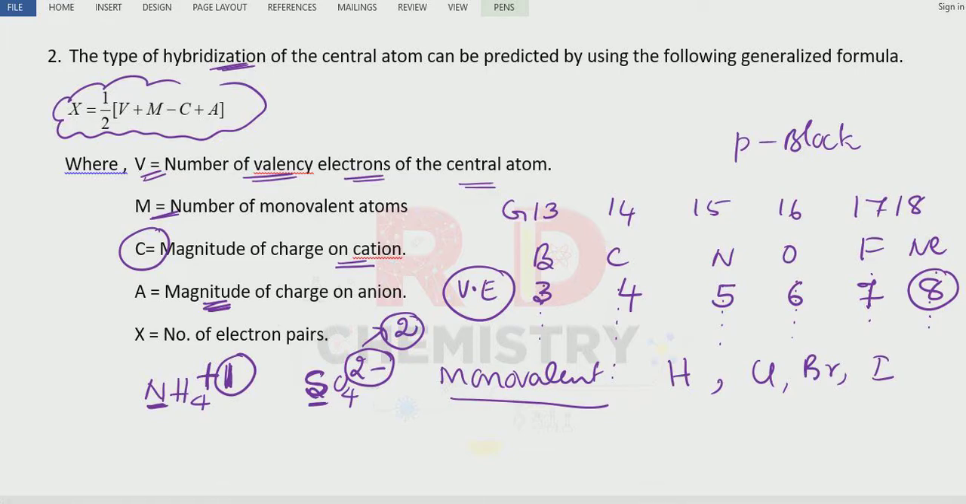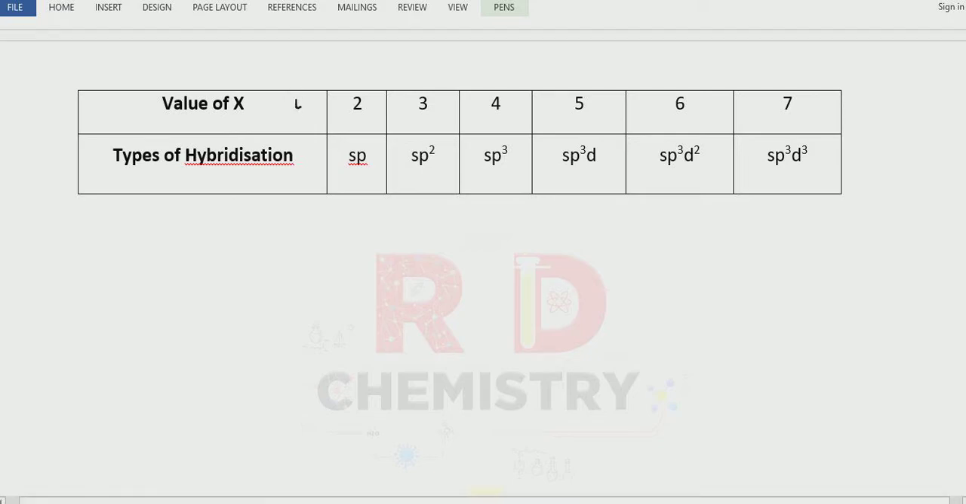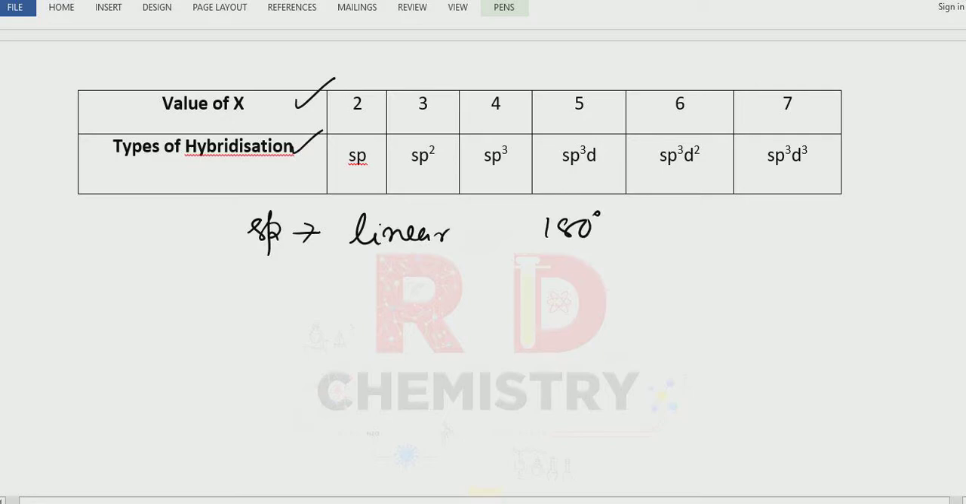And X stands for the number of electron pairs. The number of electron pairs is nothing but the lone pairs plus bond pairs. It also tells about the number of hybrid orbitals. Clear? Hybrid orbitals, right? See here, the value of X and the type of hybridization. sp hybridization, remember, is always linear, and the bond angle is 180 degrees.